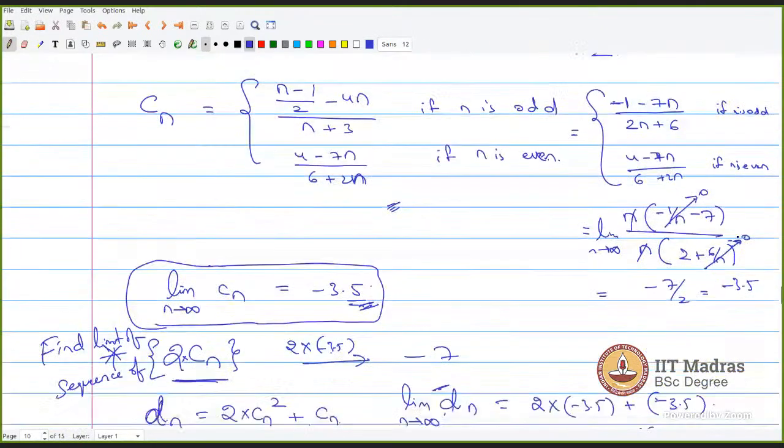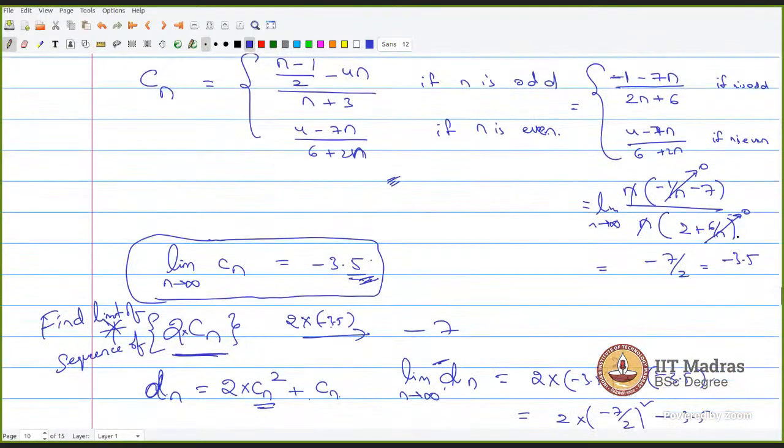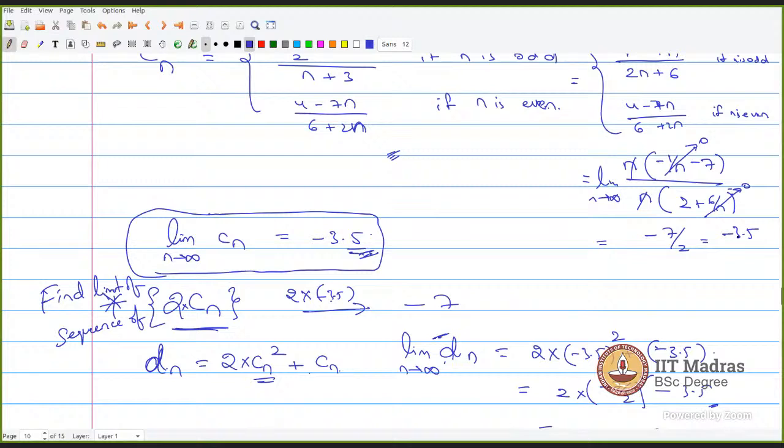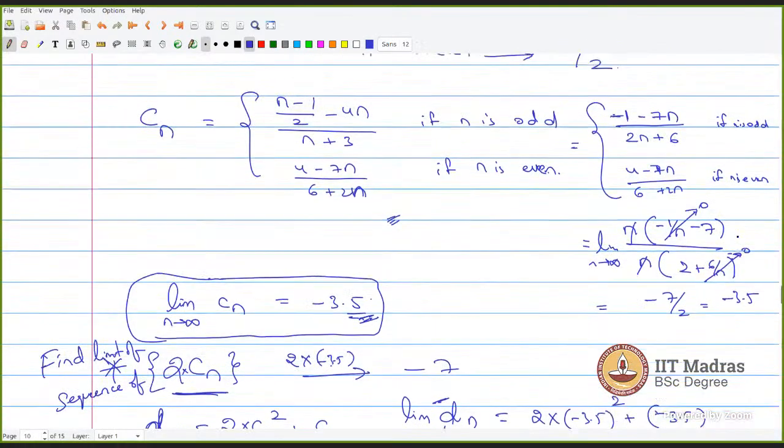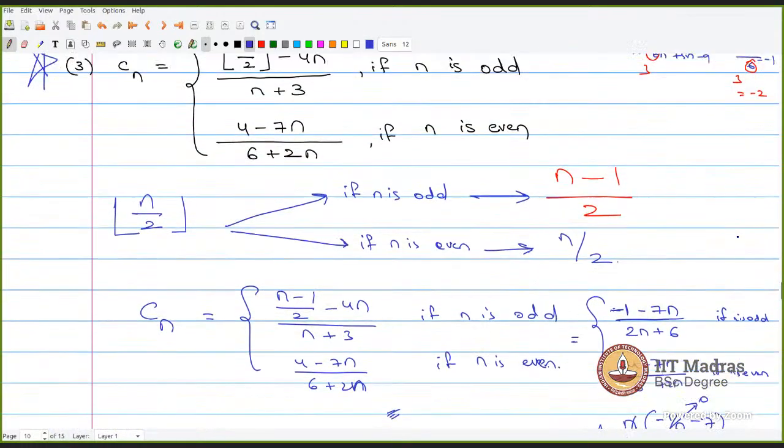Sir, I want to ask a doubt in this question. I don't understand this one, sir. Floor function. Okay. Same question, sir. Can you even give an example for ceiling function? Okay, I will give you an example. But sir, can you explain this question once again? Okay.